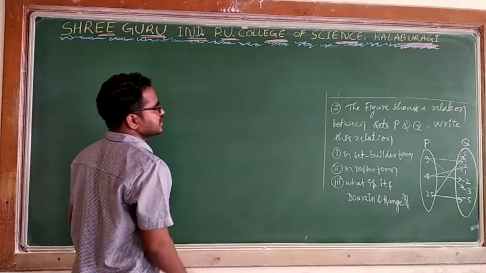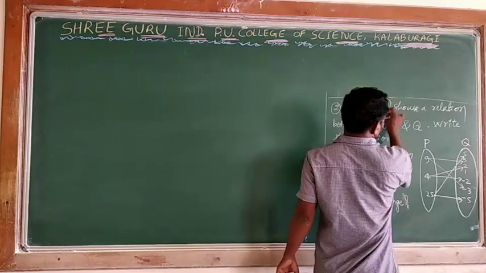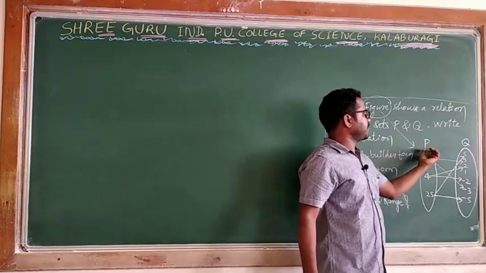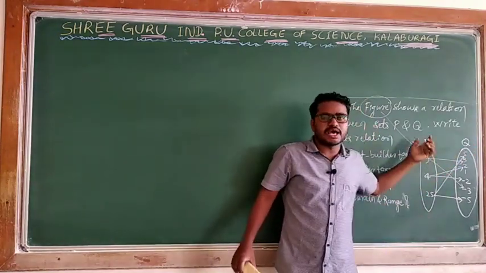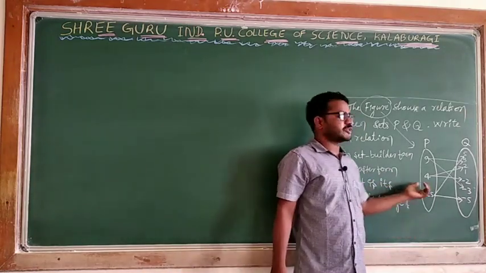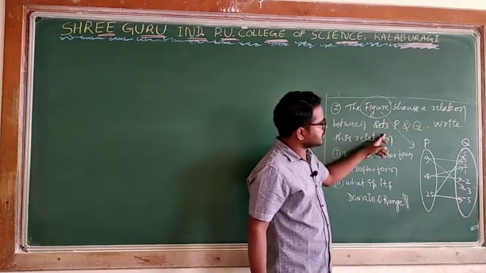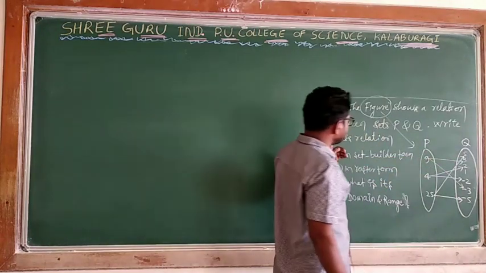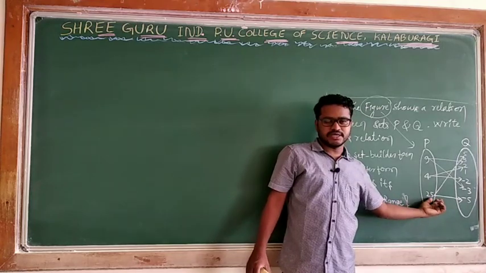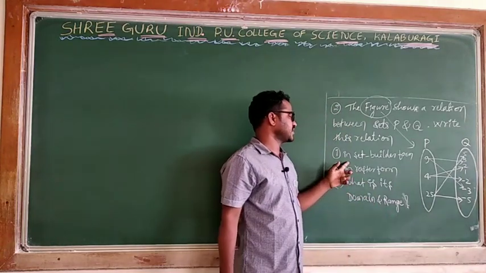Now, second one. Here he has given one figure. The figure shows a relation between sets P and Q. P and Q are 2 sets. This is an arrow diagram. Relations and functions are usually expressed in the form of an arrow diagram. He is asking, write this relation in set builder form. You see the difference and identify the relation between P and Q. According to that you can write the set builder form.